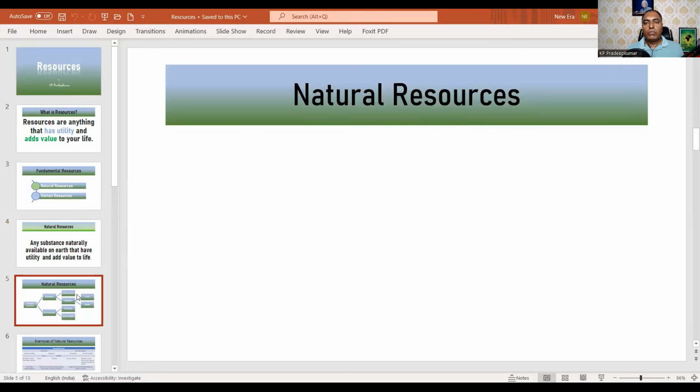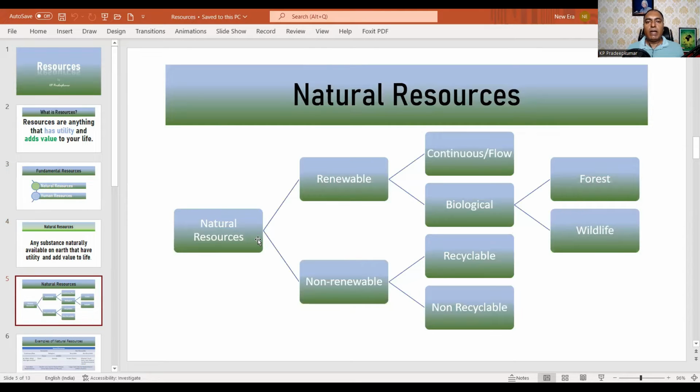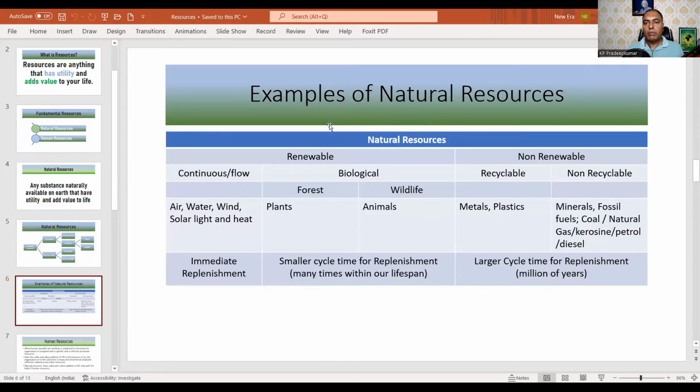In natural resources, we can further divide into renewable and non-renewable. In renewable, we have continuously available and biological types, and biological we can further divide into forest and wildlife. And in non-renewable, we have recyclable and also non-recyclable. Like that, we can categorize. It depends upon our choice. Okay, so we will see further with some examples. We can see what all these resources are. So in natural resources, we have renewable resources.